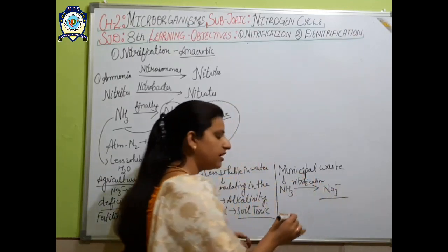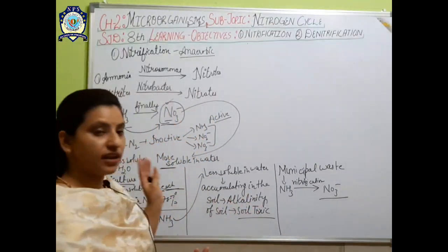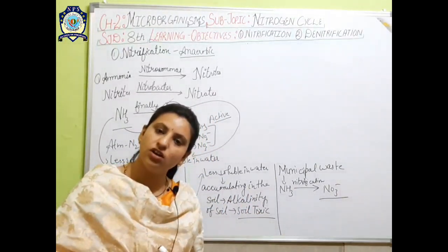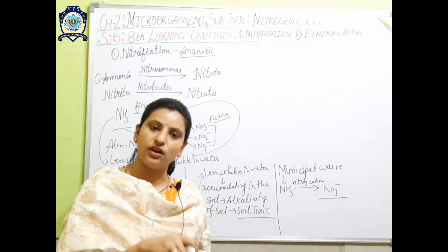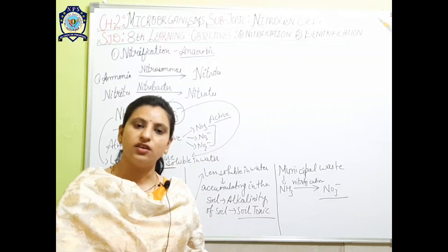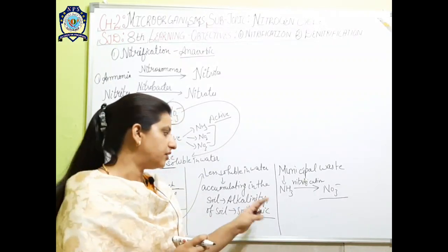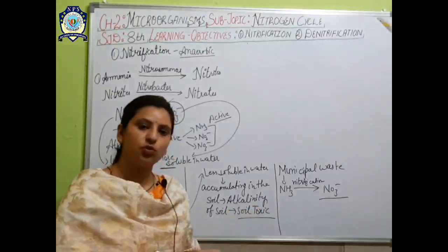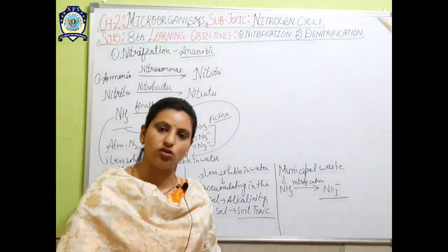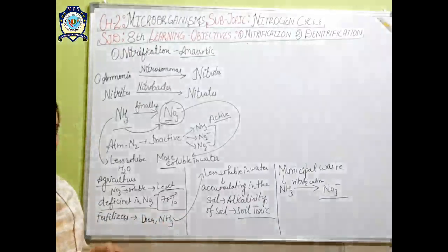Now we have discussed that nitrate is soluble in water, so it will easily leach out from the soil into the water table, and the soil will be free from the nitrate or ammonia.